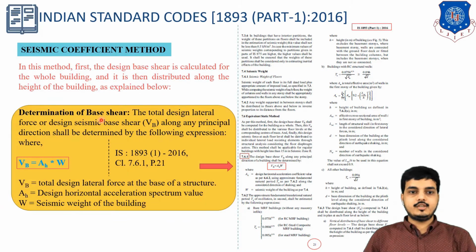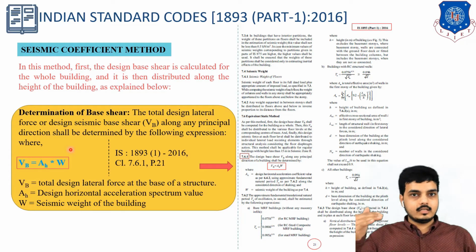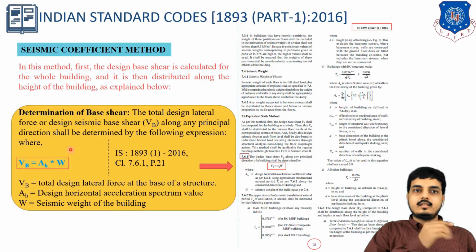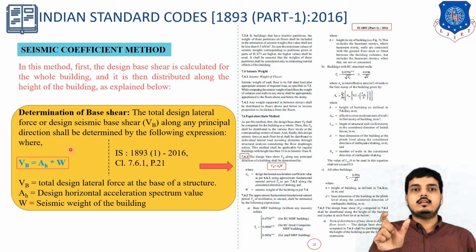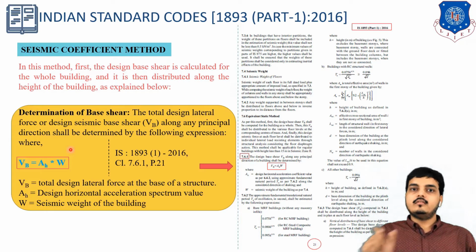So, determination of base shear. The total design lateral force or design seismic base shear VB along any principal direction shall be determined by the following expression. It means the lateral force, or base shear, of the building in a particular direction of the earthquake. Let us say if it is going in a horizontal x direction, then that direction should be considered, and along that direction we are finding out the lateral force on the building.